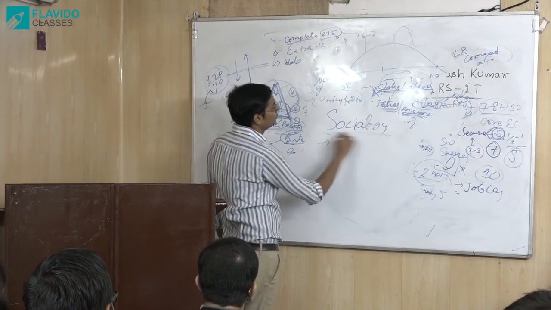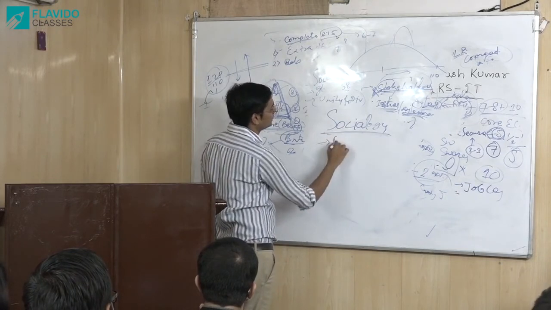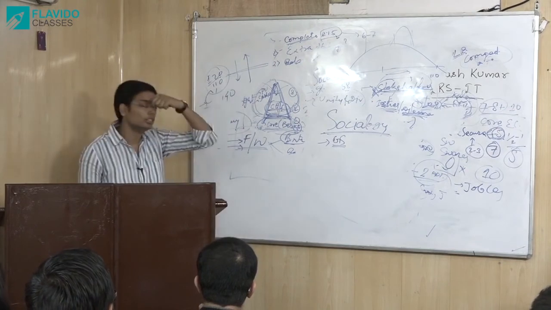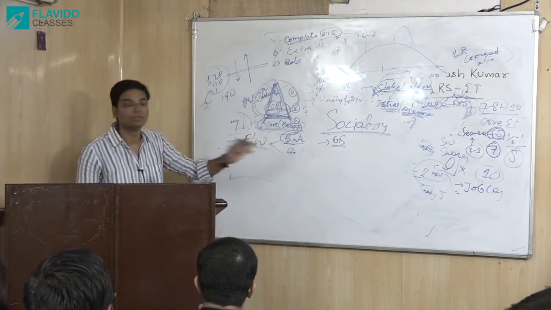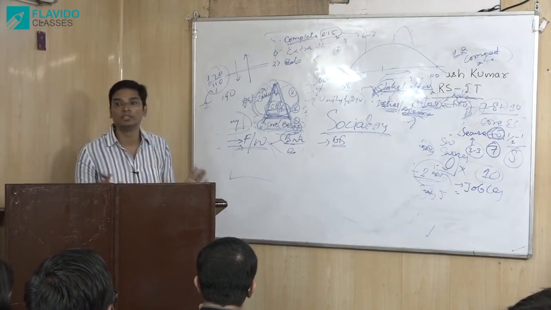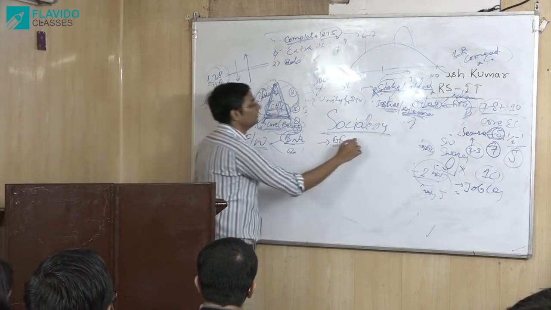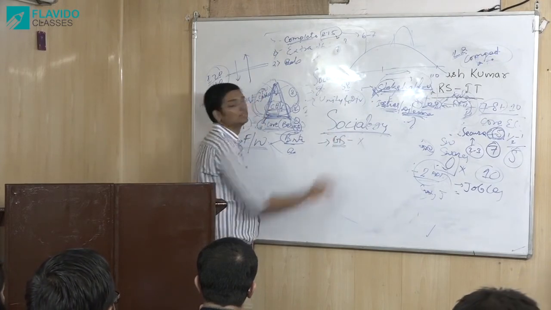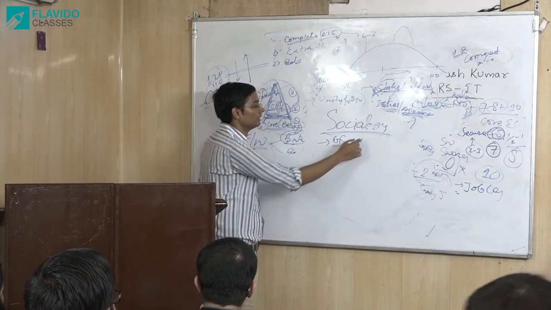Right, in sociology, they are not interested in the GS paper. They are not interested in reading core concepts. In sociology, they have thinkers, they have core concepts, they have debates going on, which social policy strategy is good for them. They are not interested in GS. If sociology people write it that way, they get fewer marks. Okay? Many of our friends are there.